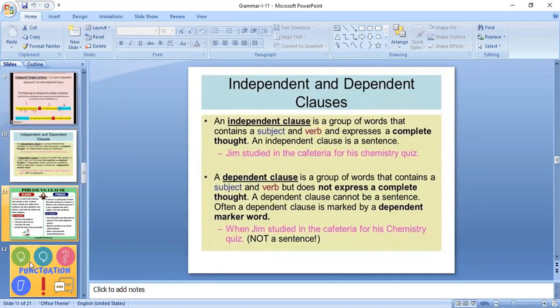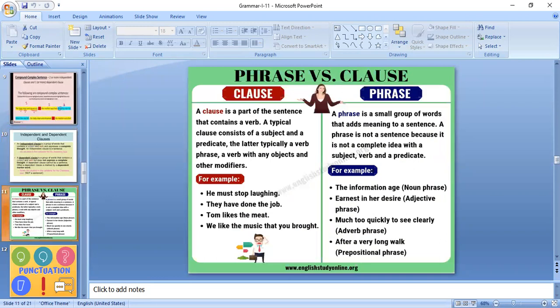Next, we have already discussed what is a clause and what is a phrase. In the previous class, I told you about phrases and their kinds.